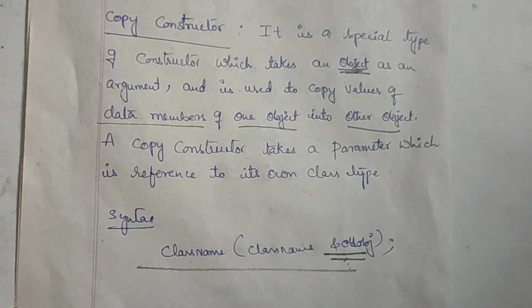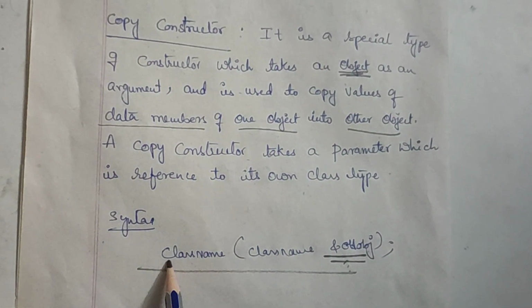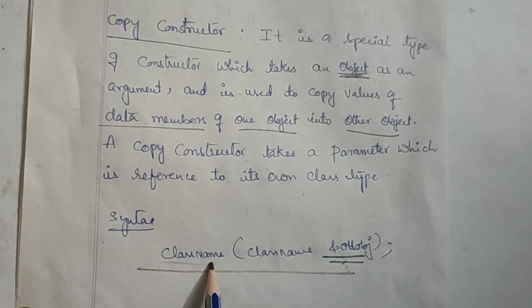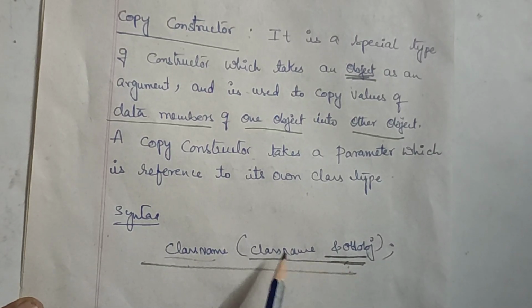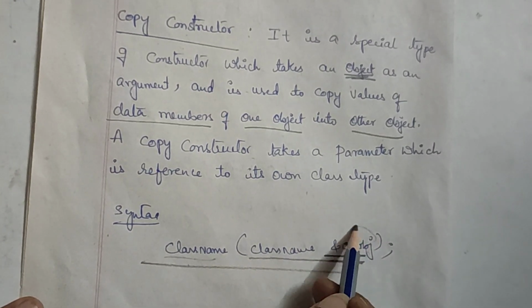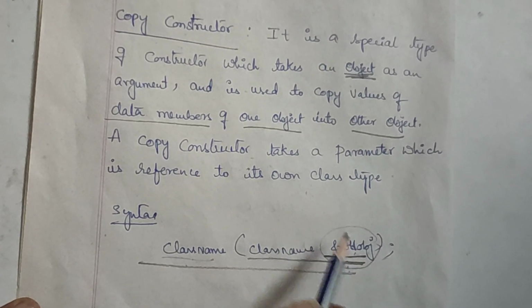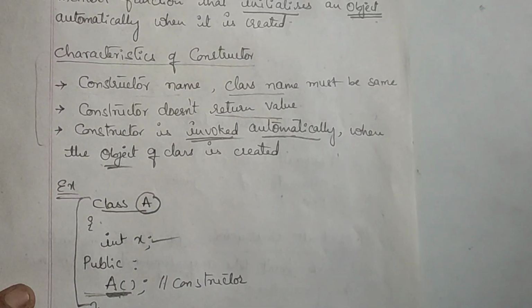And the syntax goes like this: because it is also a constructor, the class name and the constructor name are the same, so class name followed by its object. How do we create an object? Class name followed by object name. And we have taken the ampersand here because I'm giving the address of it. Right, now take an example here.